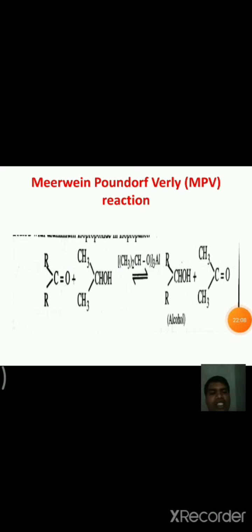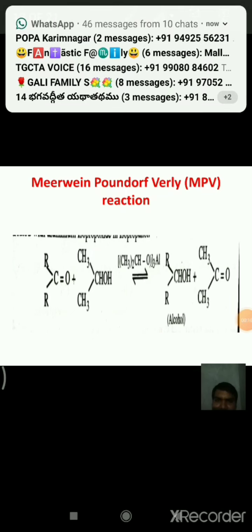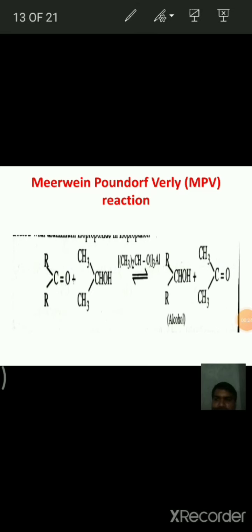And coming to the next reaction, that is the Meerwein-Ponndorf-Verley reaction. This is known as the MPV reaction or MPV reduction. In this type of reduction reaction, a carbonyl compound is treated with aluminium isopropoxide in isopropanol, and it is reduced into an alcohol molecule.